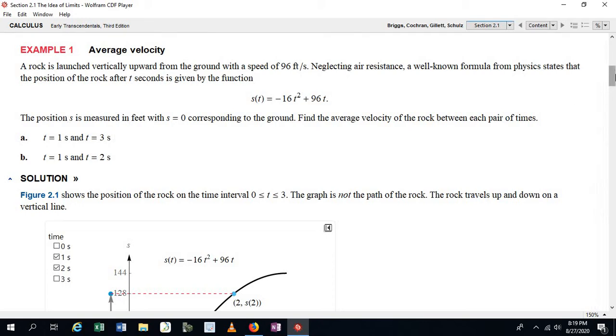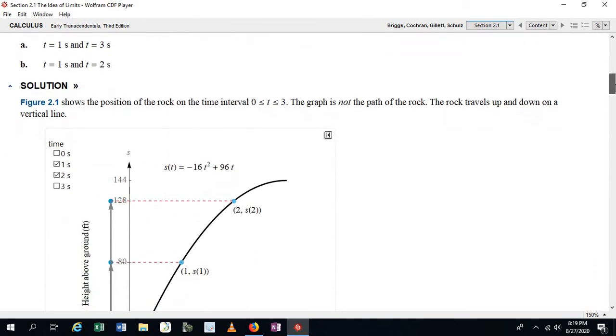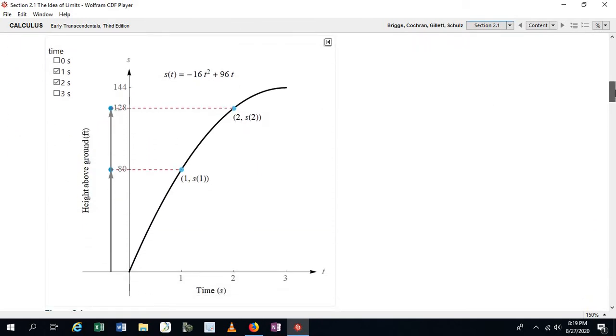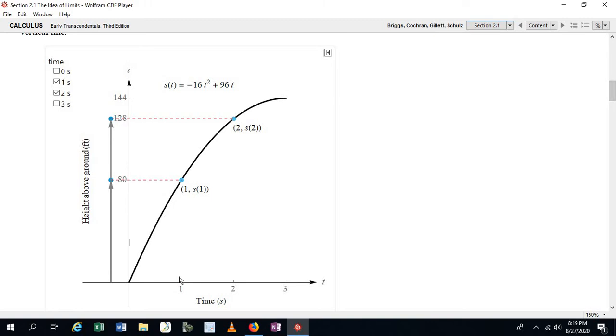And we can represent the position function graphically, by calling this axis the t-axis and this axis the s-axis. And so if you graph this function, it looks like this. It's just a parabola that opens downward.